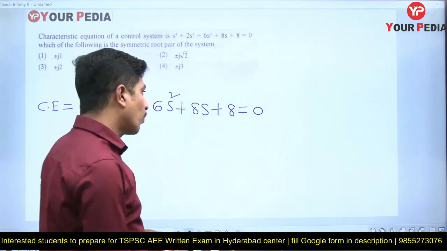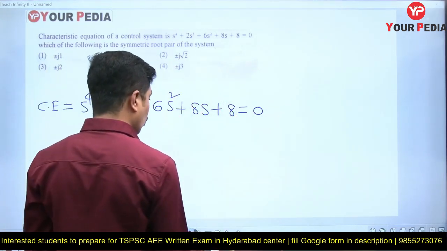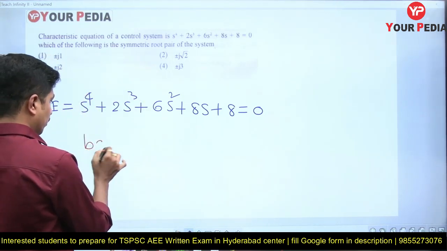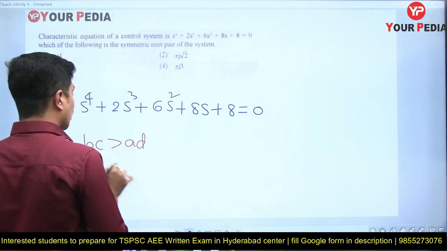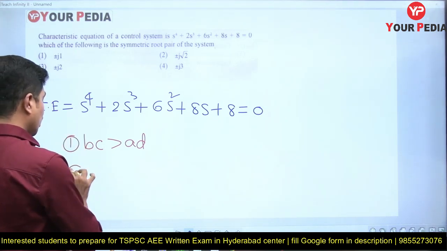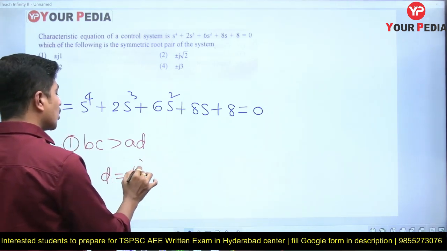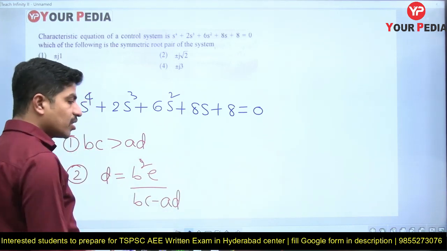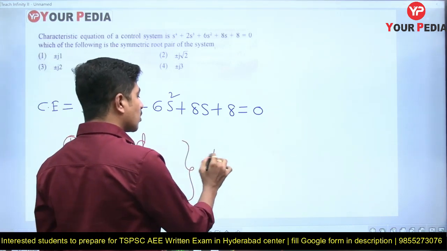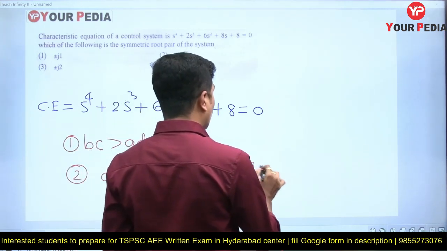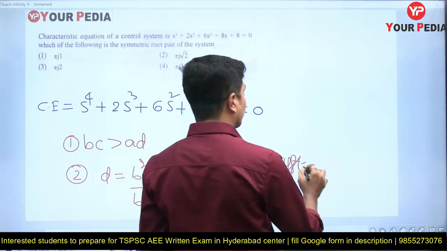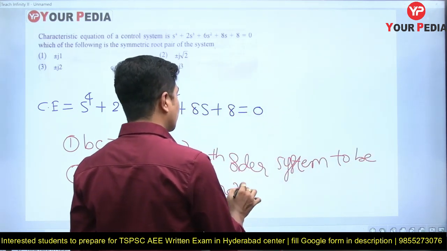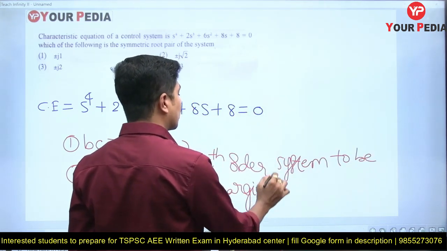But in a very short way, I'll check for two conditions. Let me write what those two conditions are. First one: BC is greater than AD. Second one: D equals B squared E by BC minus AD. This is the condition for a fourth order system to be marginally stable. Yes, this is the condition.